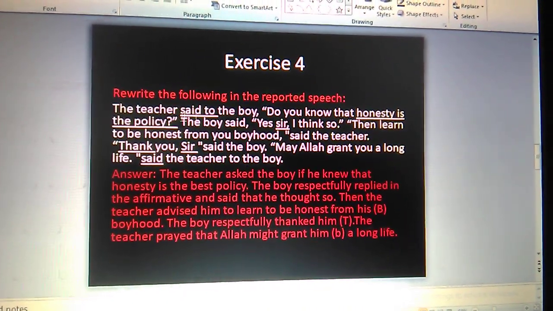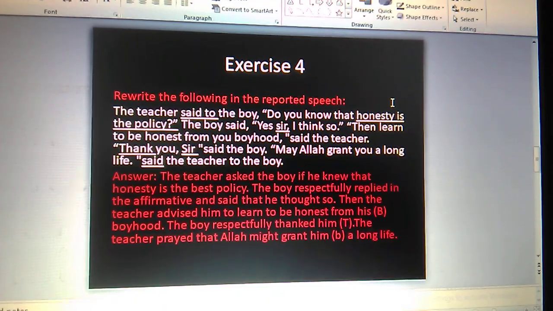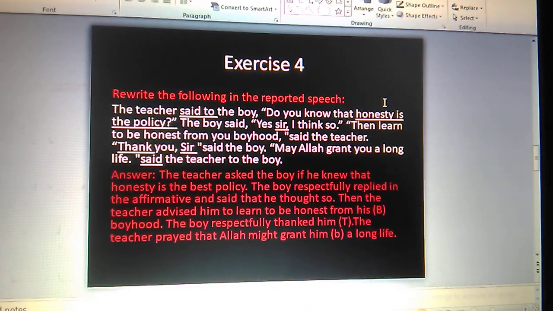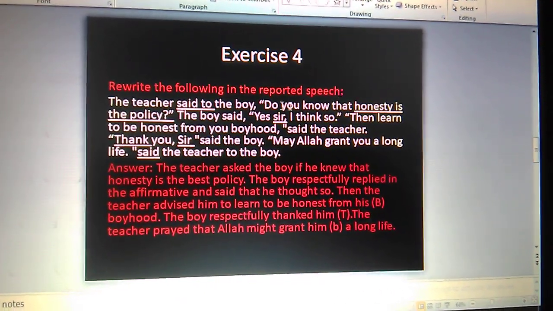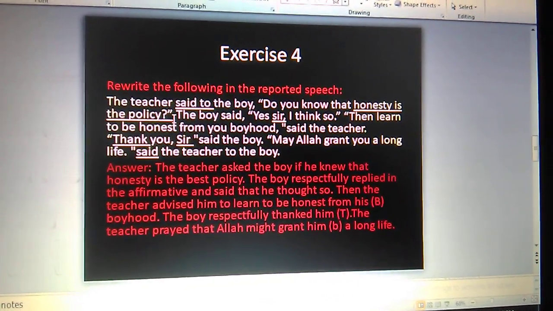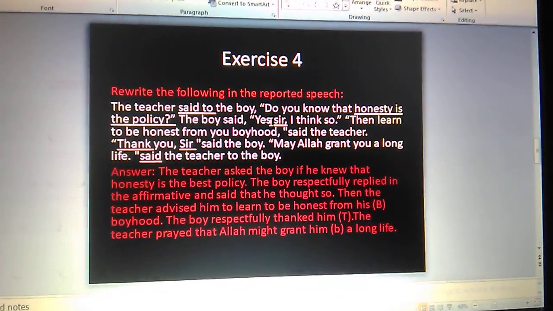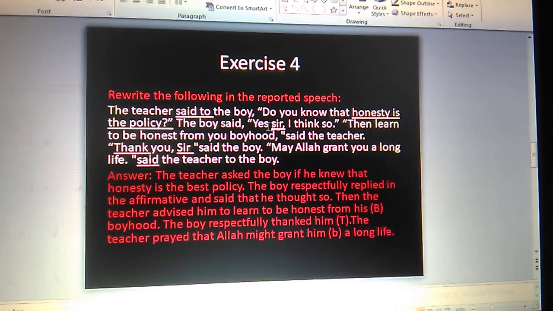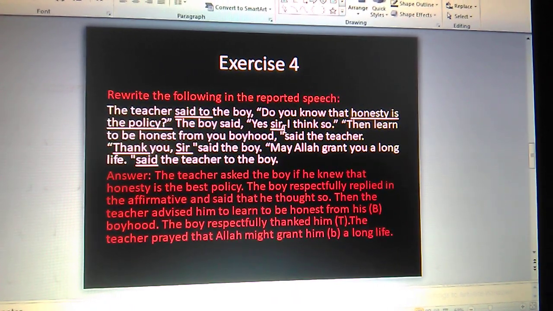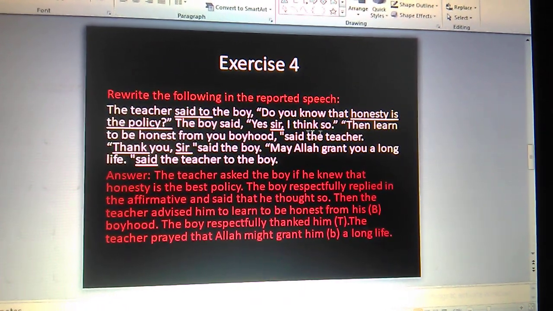But we don't change "honesty is the best policy", because it is a universal truth, so we cannot change it. This is a universal truth sentence, so we shouldn't change it. The boy said, "Yes sir." If we get "yes", then we write "replied in the affirmative". If we get "sir", then we write "respectfully".